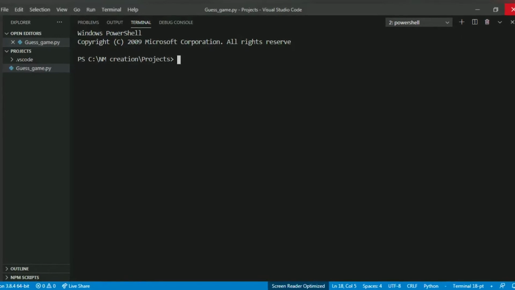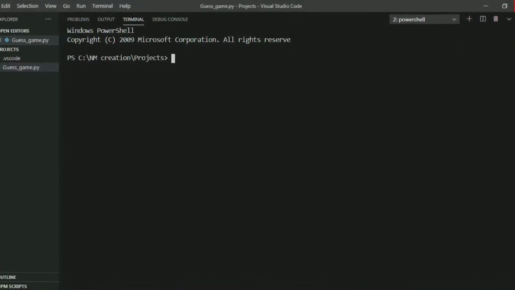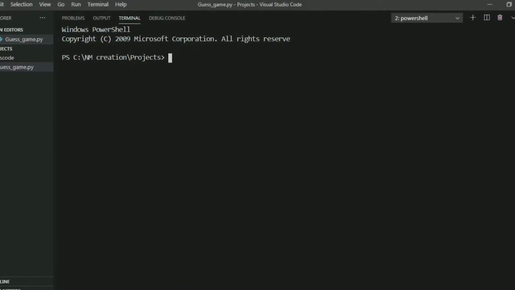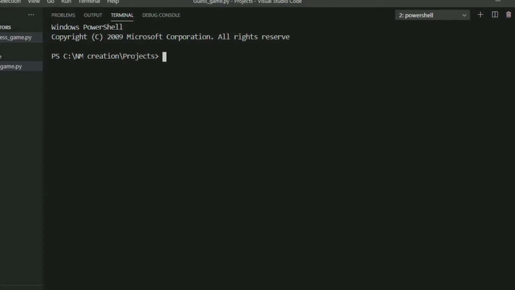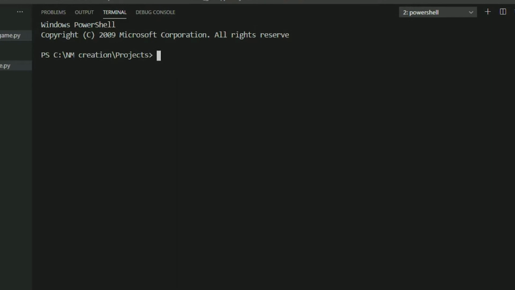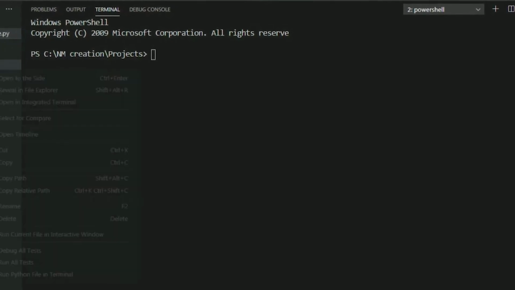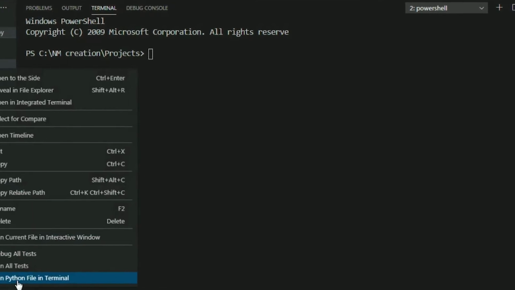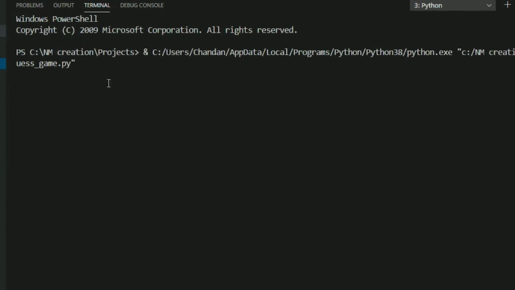Today we will create a guess game using Python. So let's start. First of all, let's see the end product of the code we're gonna write. That is the game we're gonna create. So let's play the game to understand the working. I will run the Python file on the terminal. I'm using VS Code. It doesn't matter which code editor, it works the same.